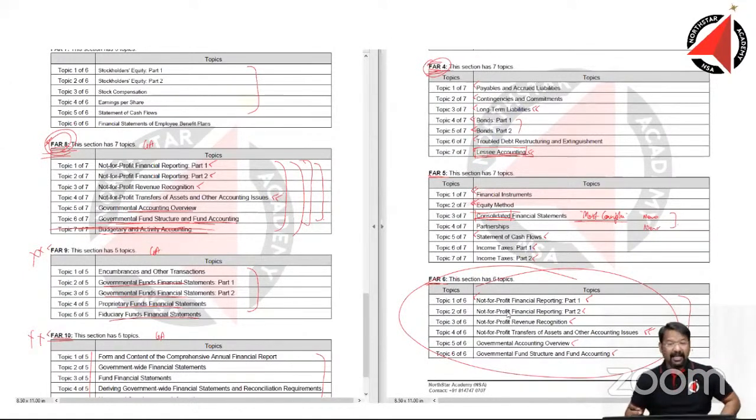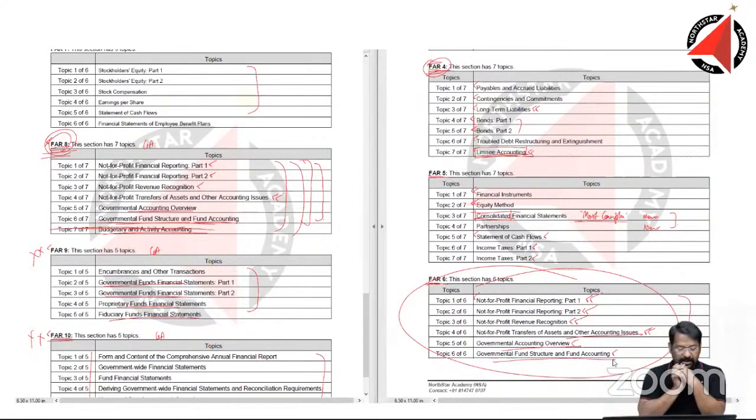Inside of the topic, we'll have to see if it has remained exactly the same, but on the face of it, the name of the topic at least has remained the same. Not for profit financial reporting, part 1, part 2, not for profit revenue recognition, accounting issues, other accounting issues, government accounting overview, government fund structure and fund accounting. So it has remained exactly the same. Inside, we'll have to see if there is any addition or deletion. So, FAR 8 and FAR 6 can be compared almost apple to apple.